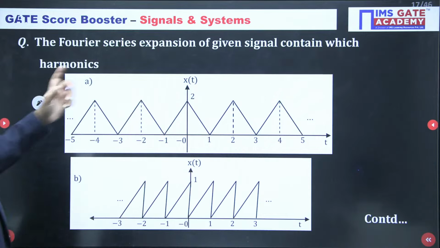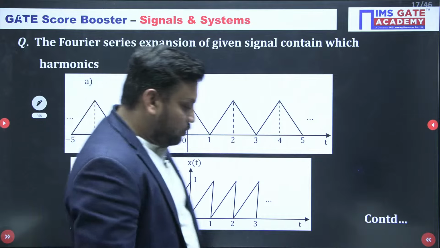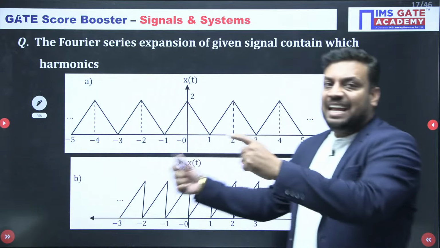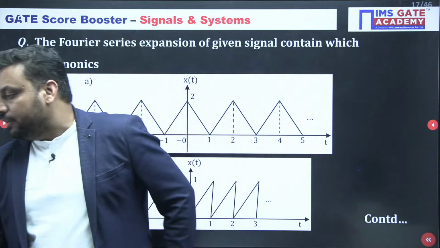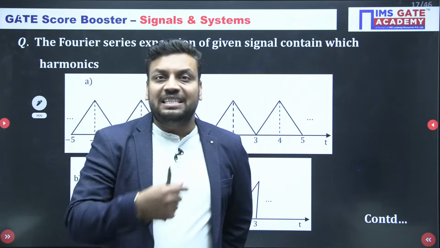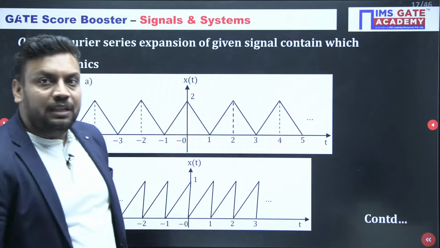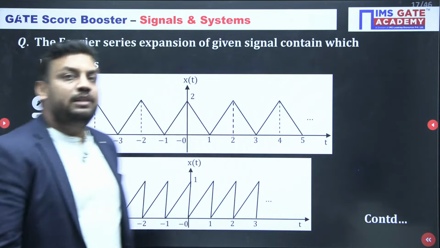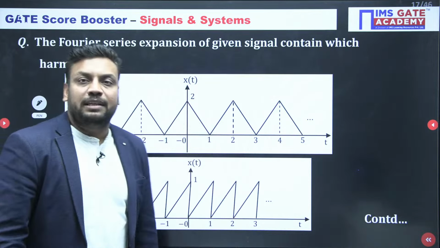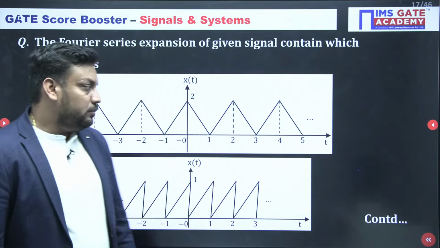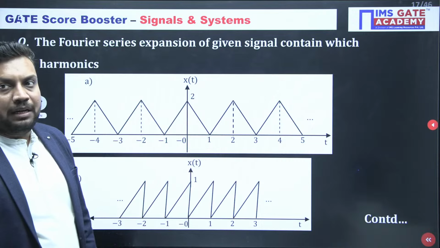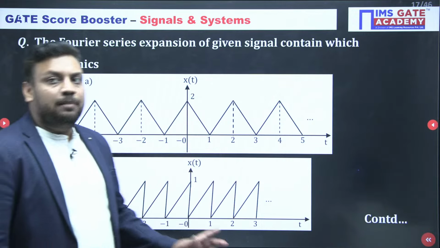The Fourier series expansion of the given signal contains which harmonics? I have given an amazing short trick for you. Can you please tell me directly which symmetrical condition the signal satisfies? Tell me, guys, is it an even signal? A signal which is symmetrical about the y-axis is always an even signal, so it is 100% even. It means the Fourier series will contain only cos harmonics. But can you tell me, is there a hidden HWS also?